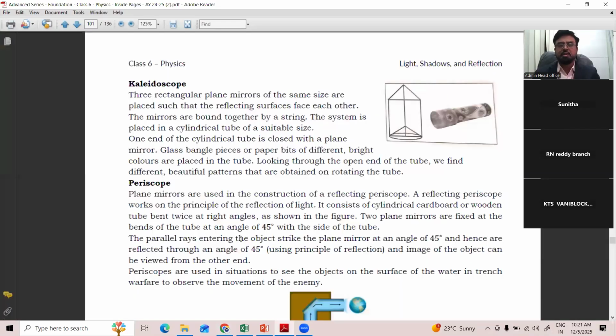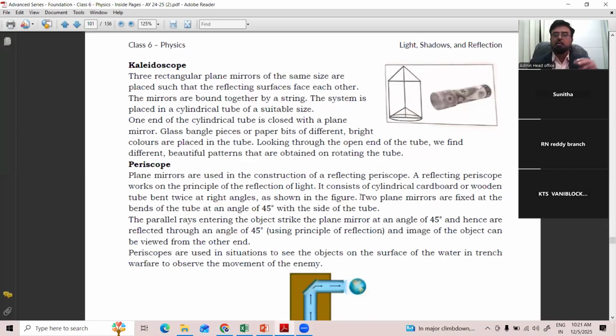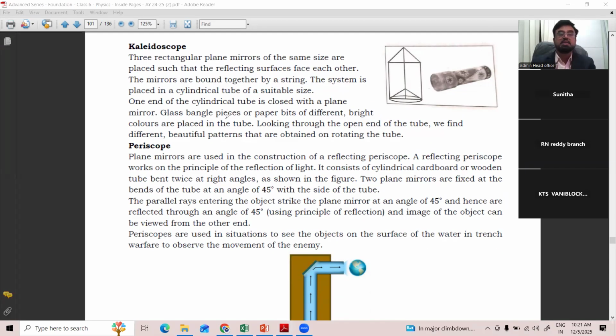Okay? Now, after knowing about plane mirror, characteristics and uses, we'll come to some interesting devices. They're called optical devices, which work on the principles of reflection. One is kaleidoscope, the other one is periscope. You might have learned in the lower classes, kaleidoscope works on the principle of continuous reflection. Right? So colors will come.